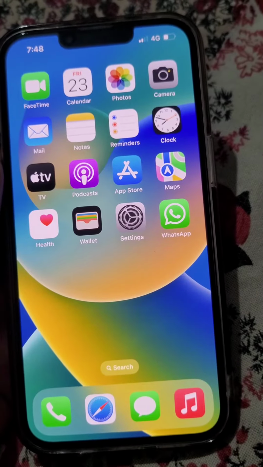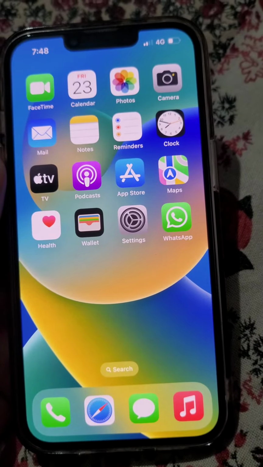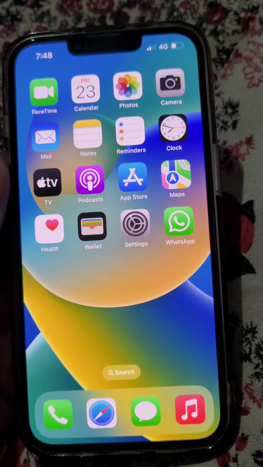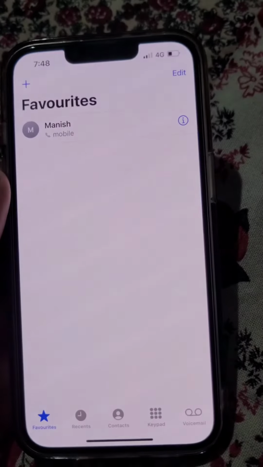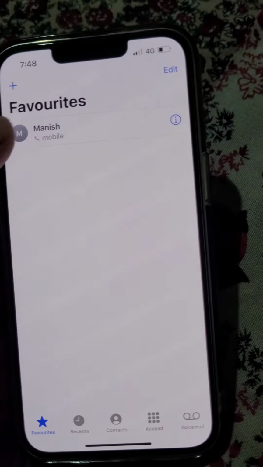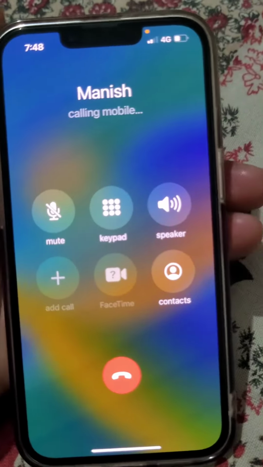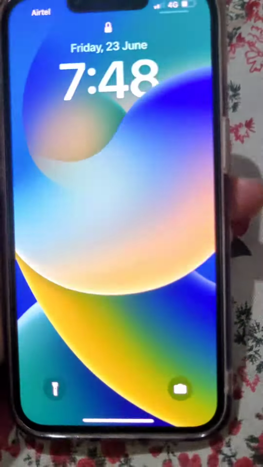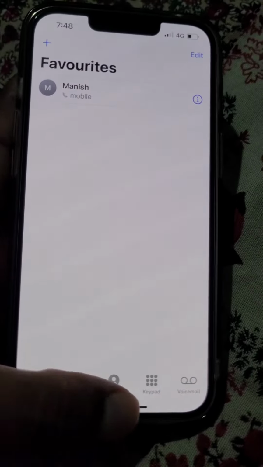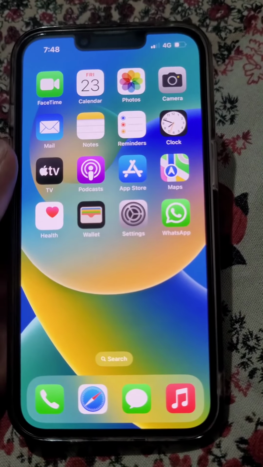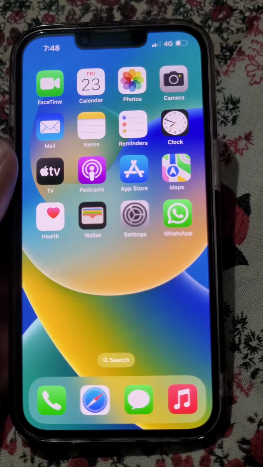If the side button ends call in iPhone, how to turn it off? So if I am on a call like this and I press the side button, it will lock the phone and also it will end the call. So how to turn this off so that pressing the side button will not end the call?